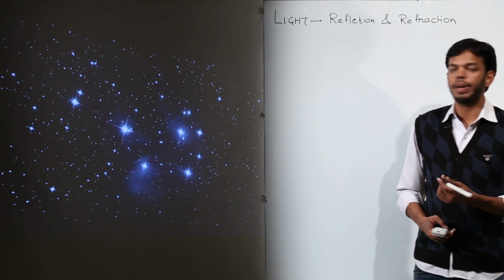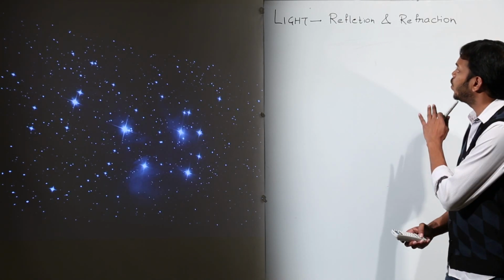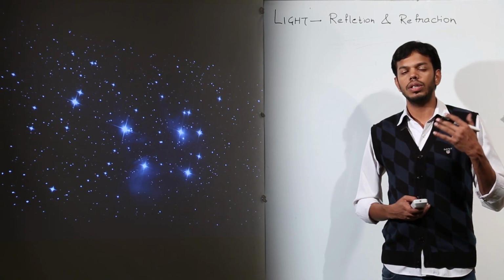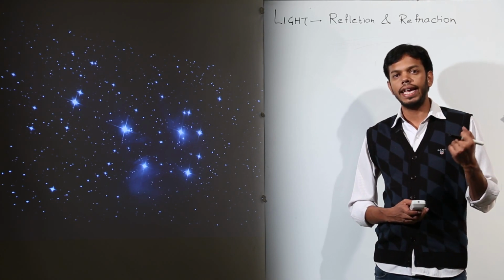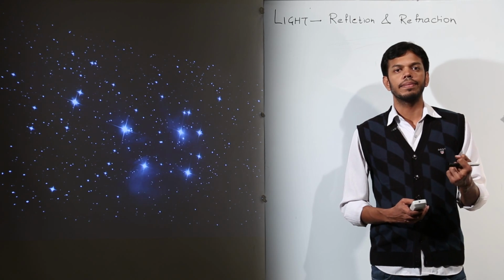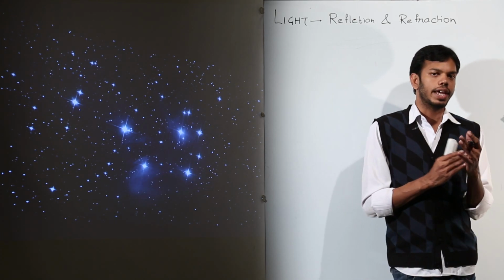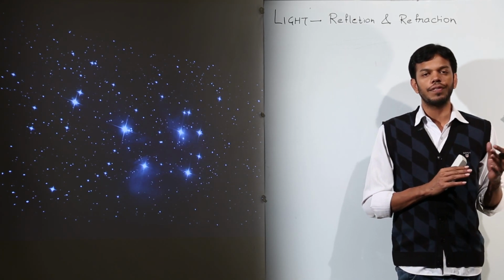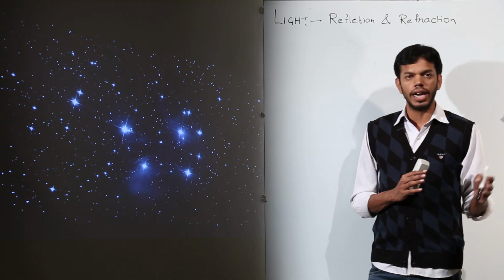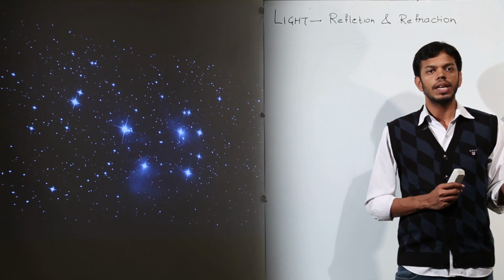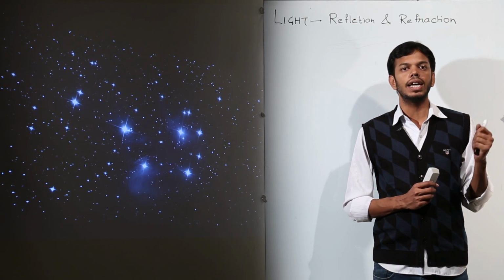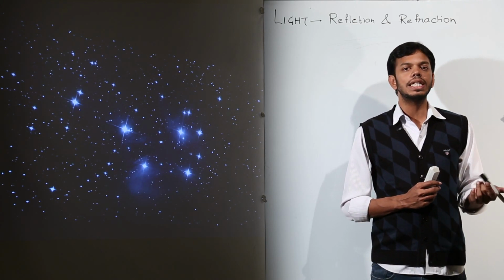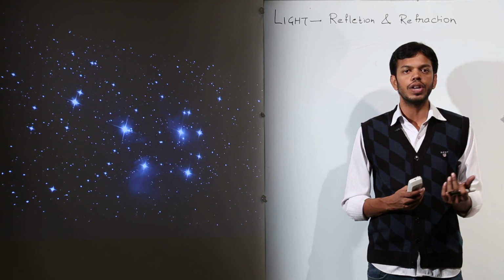Now we are moving to the next part of this chapter. Now we have to deal with refraction. So students, have you ever wondered why you see twinkling stars at night? You must be knowing the difference between a star and a planet. If you look at the sky with your naked eye, planets do not twinkle whereas stars twinkle. So what is the basic difference? Moreover, why do stars even twinkle?